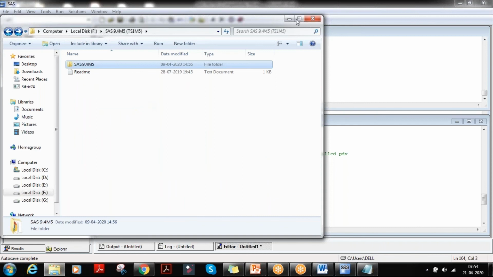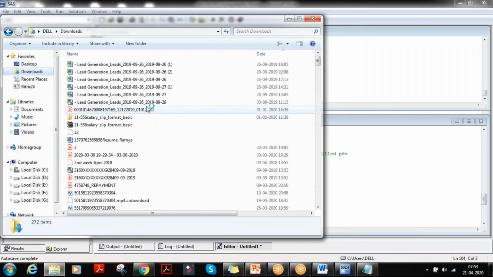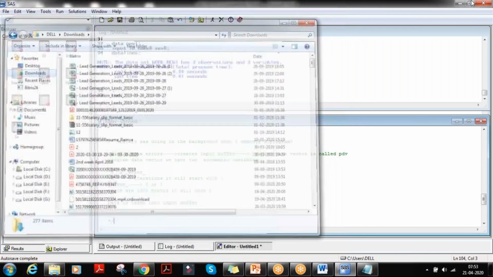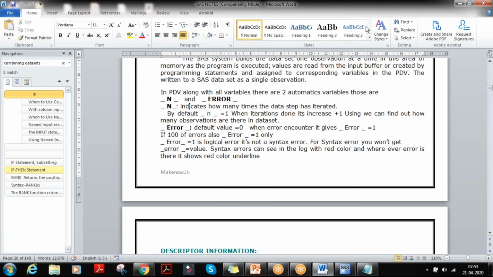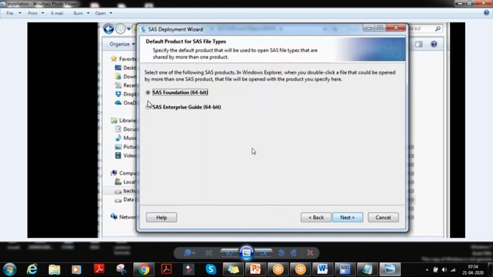So I'll send you an email with the video. How to install it? I'll send you the video, and you can refer to it, and there is only one change in that. I'll send you a screenshot. This is a screenshot. In that video, they have selected SAS Enterprise as a default, but we need to select SAS Foundation. This screenshot also I'll send you.